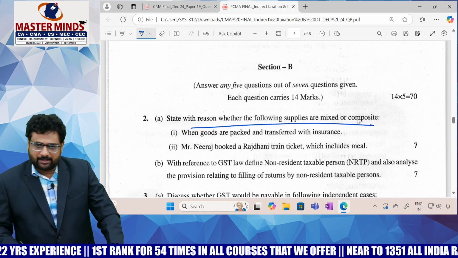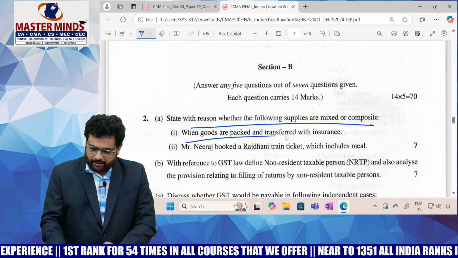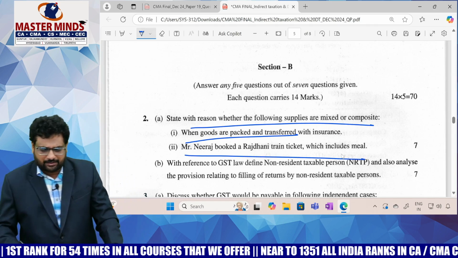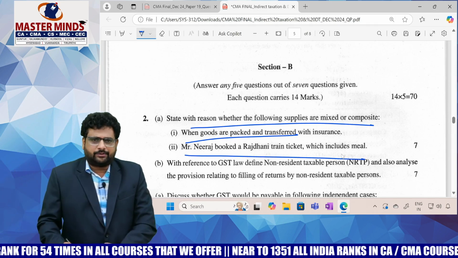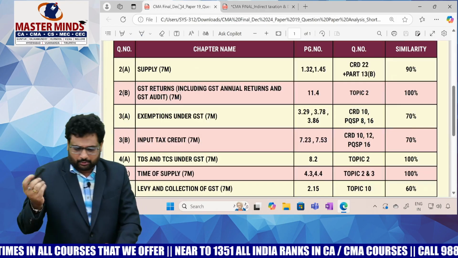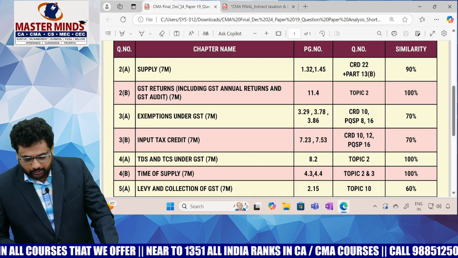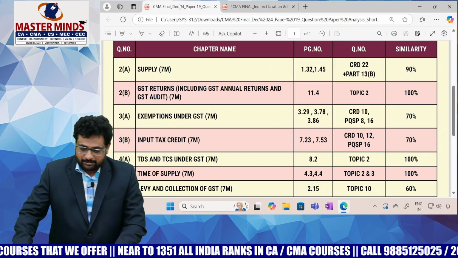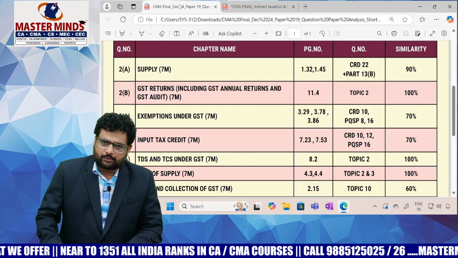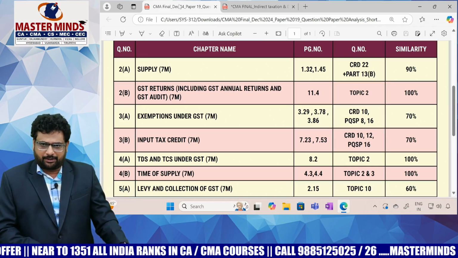Composite or mixed supply is the thing we need to say, where goods are packed, then transferred, or booked, Rajdhani Express. Just like these points, we discussed the same points in our material also. See CRD 22, like that. Page numbers are given with respect to our material on supply. So CRD 22 and Part 13.3B.